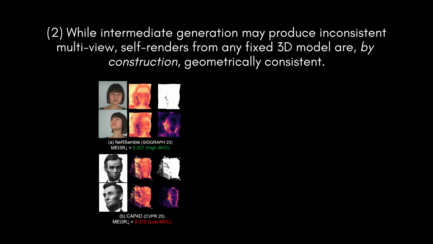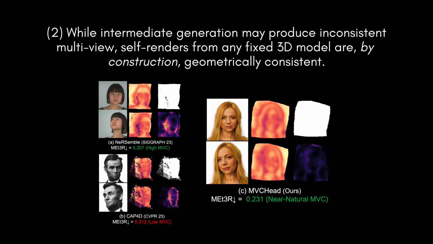Even if intermediate generated views are inconsistent, self-renders from a single 3D model are, by construction, geometrically consistent. If we render the same 3D Gaussians from two different cameras, they always obey a valid SE(3) transformation. We exploit this with an SE(3) multi-view critic.